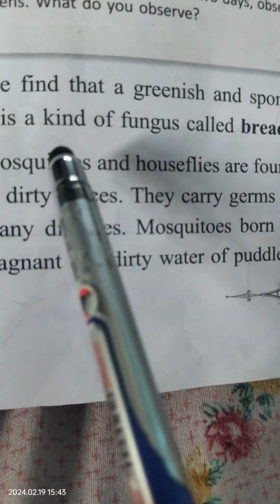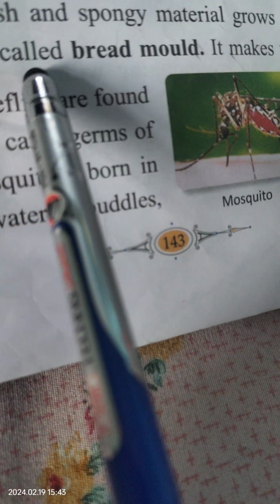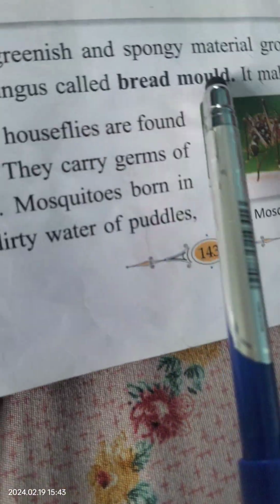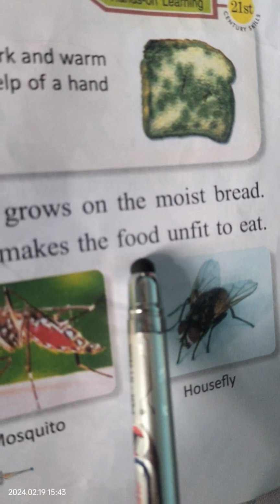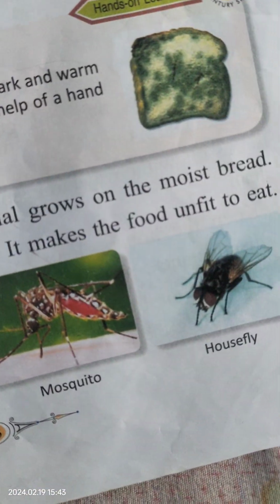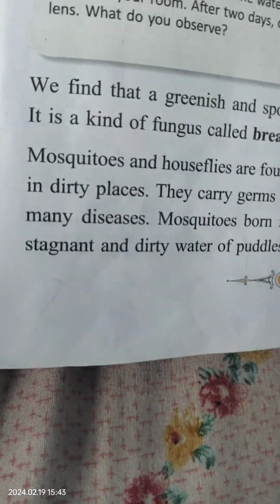That should not happen. This is a kind of fungus, called bread mold. It makes the food unfit to eat. If you eat it, you will become unfit, you will not be fit.